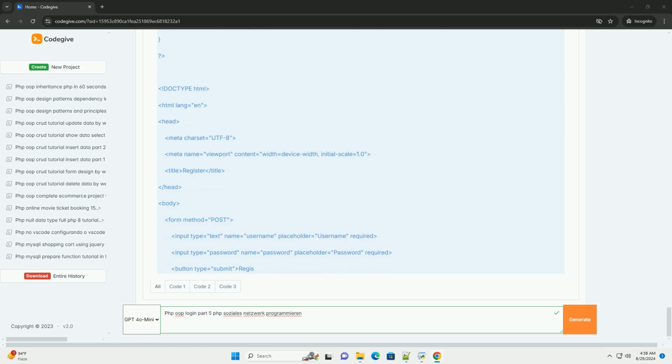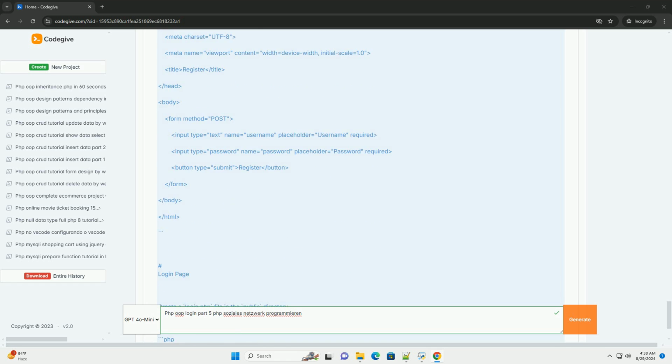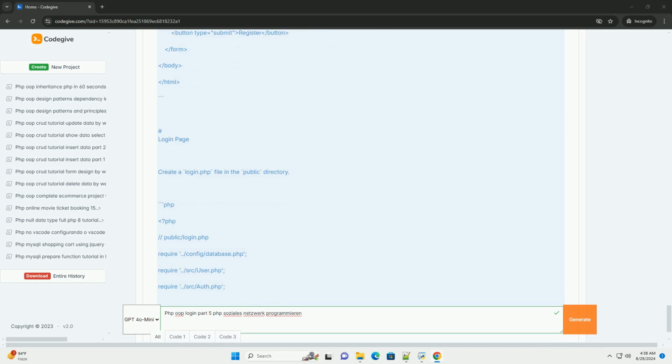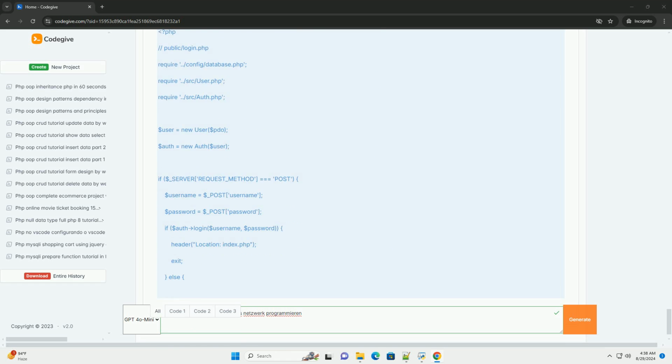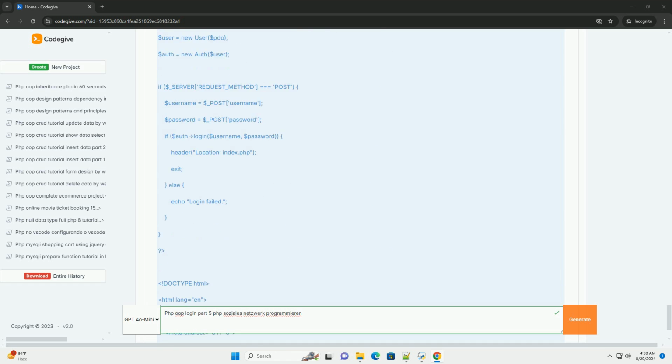By the end of this part, developers gain a clearer understanding of integrating secure login mechanisms within their social network platform, laying the groundwork for further user interaction features and enhancing overall application security.